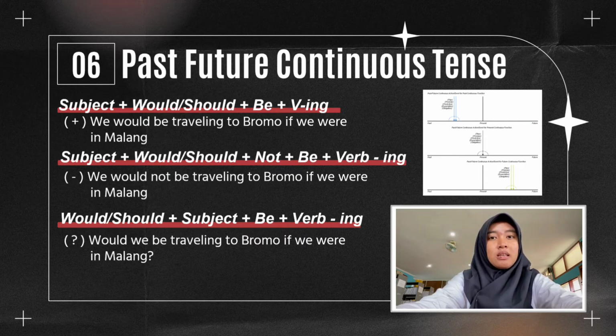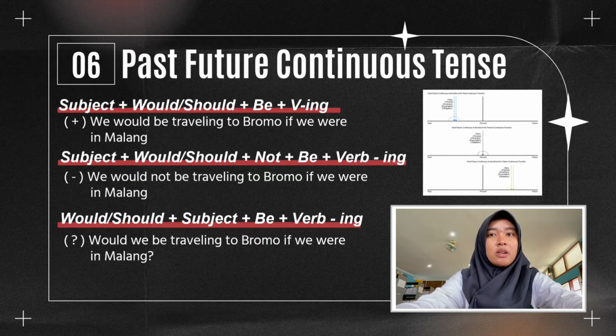Generally, it is used to indicate continuous or habitual action in the past that was interrupted by another later action. The positive structure: subject plus would or should plus be plus verb-ing. The example: we would be traveling to Bromo if we were in Malang.